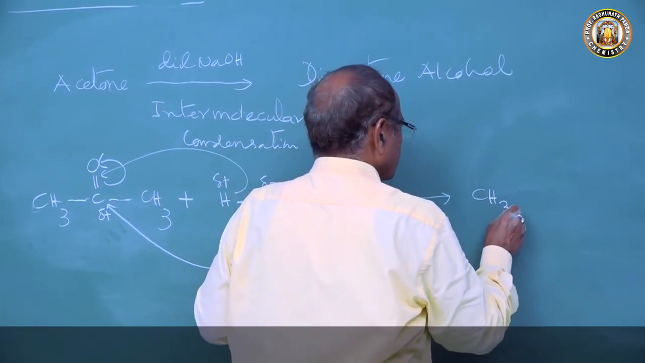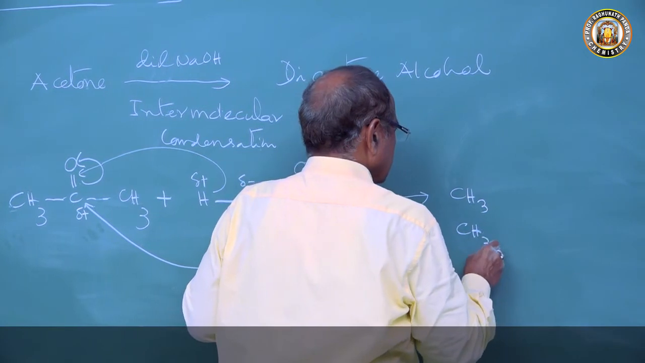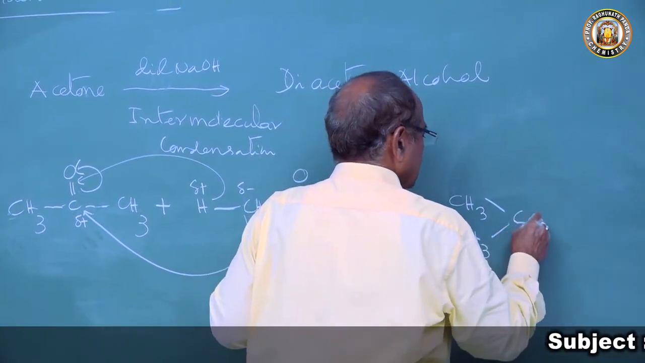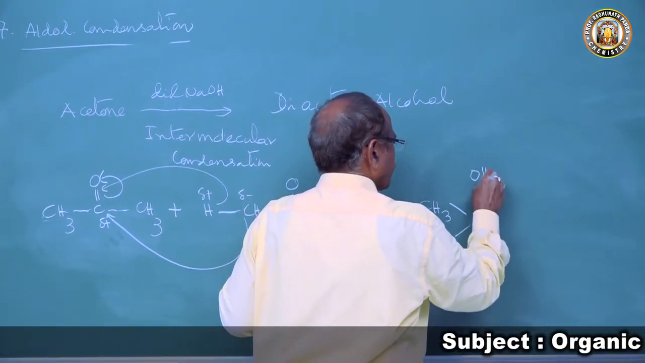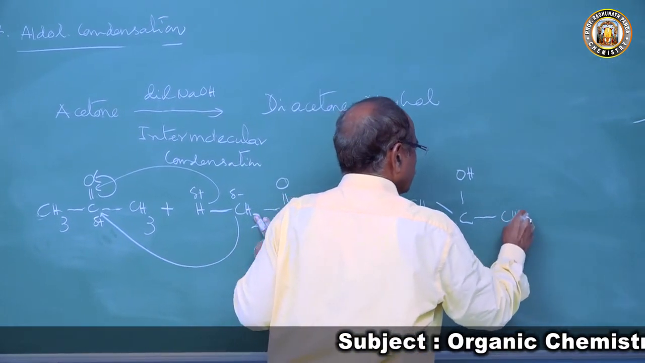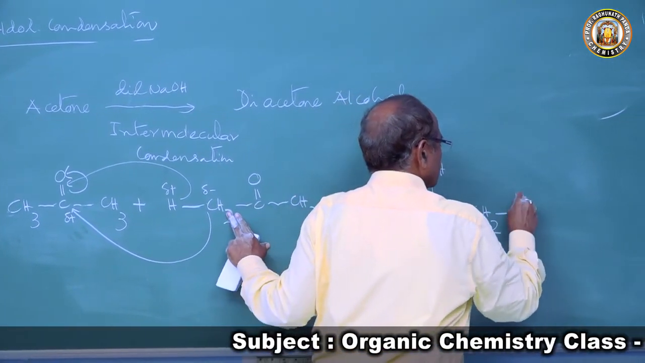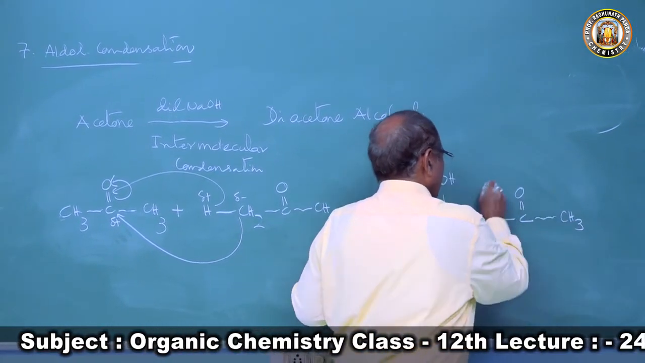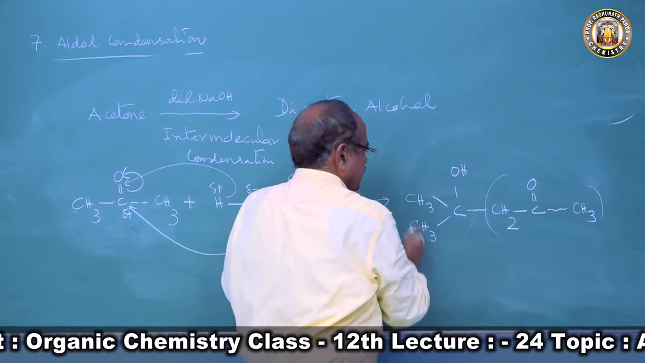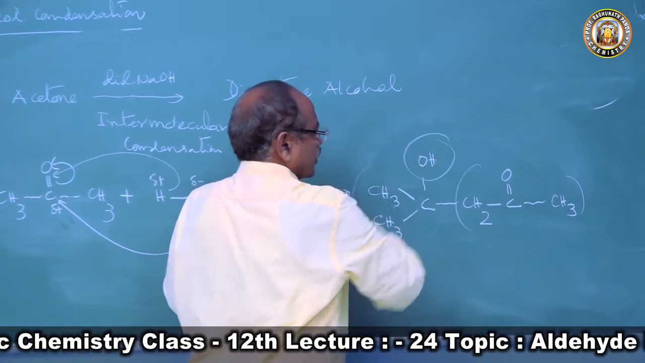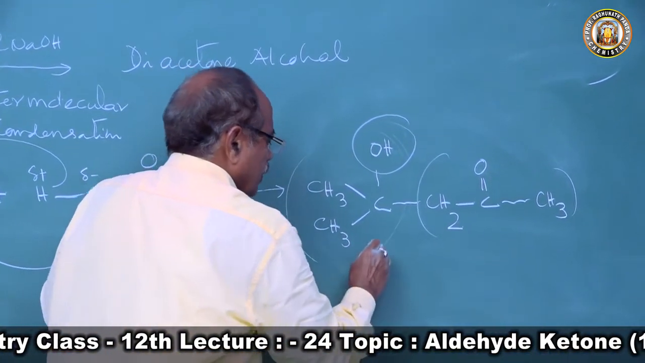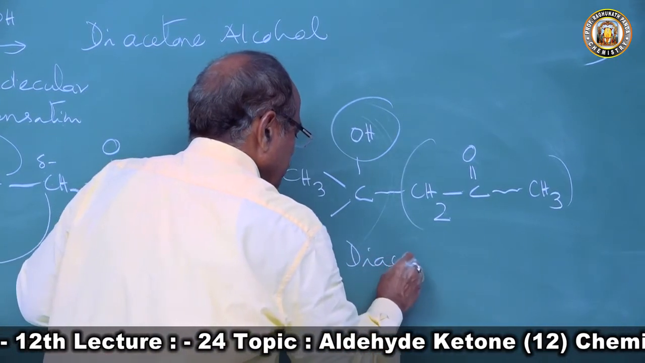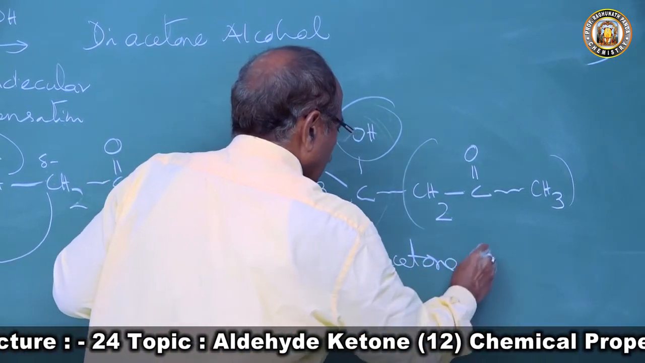CH3, CH3, C OH, CH2, CO, CH3. So this is one acetone molecule, this is another acetone molecule, and here is OH. Acetone, acetone, so diacetone alcohol.